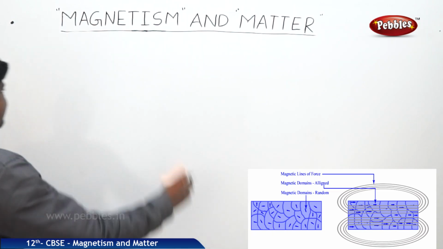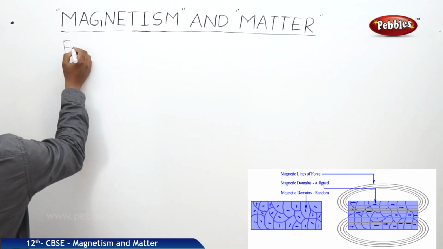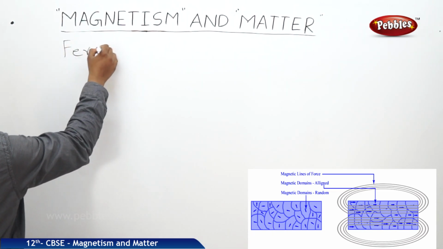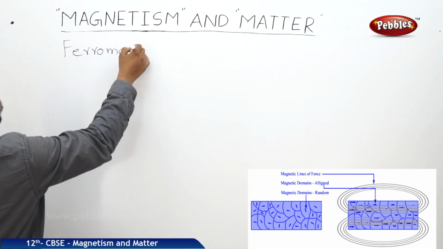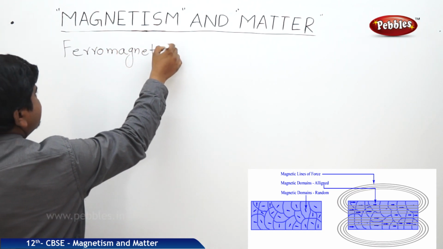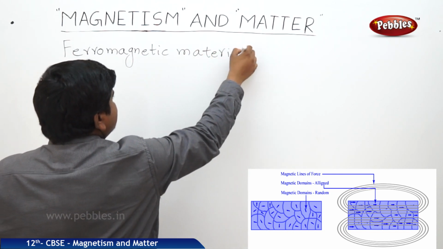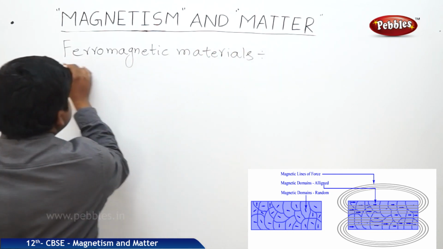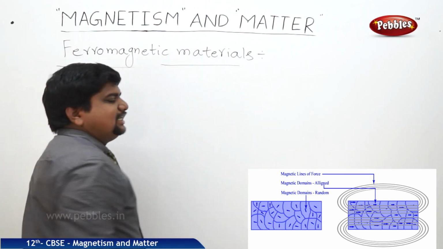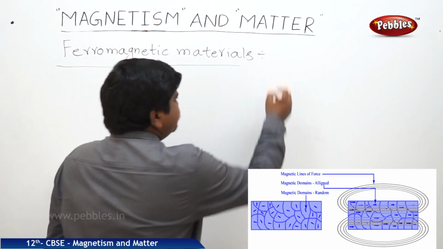So the next magnetic material is ferromagnets. Ferromagnetic materials. The characteristics which are exhibited by these materials is called ferromagnetism.